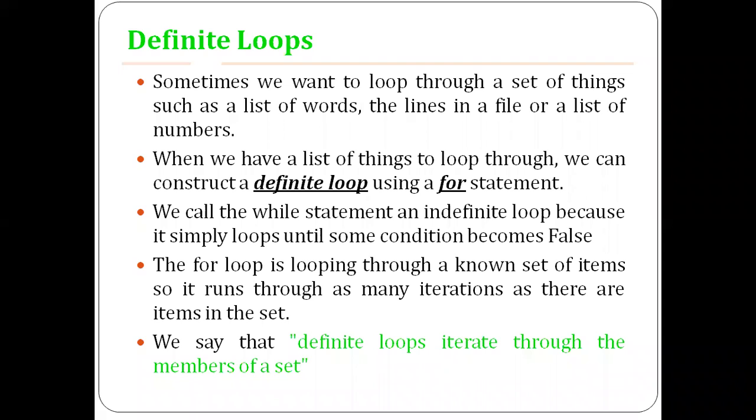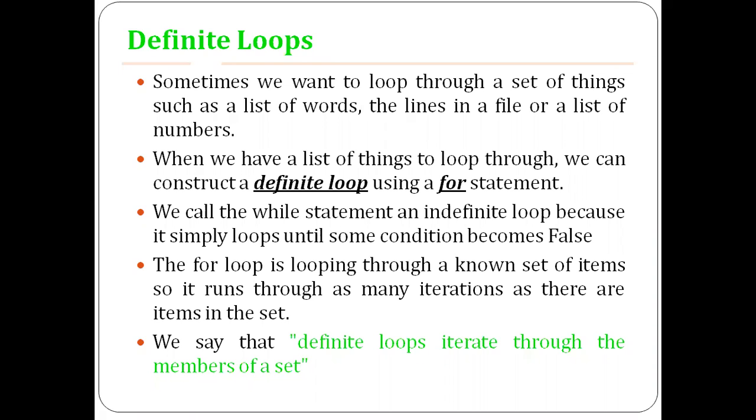We call the while statement an indefinite loop because it simply loops until some condition becomes false, right? As long as the condition is true, the while loop or the encoded instructions will be executed indefinitely. But as far as the for loop is concerned, it is called a definite loop because when the array exhausts, the for loop will terminate.